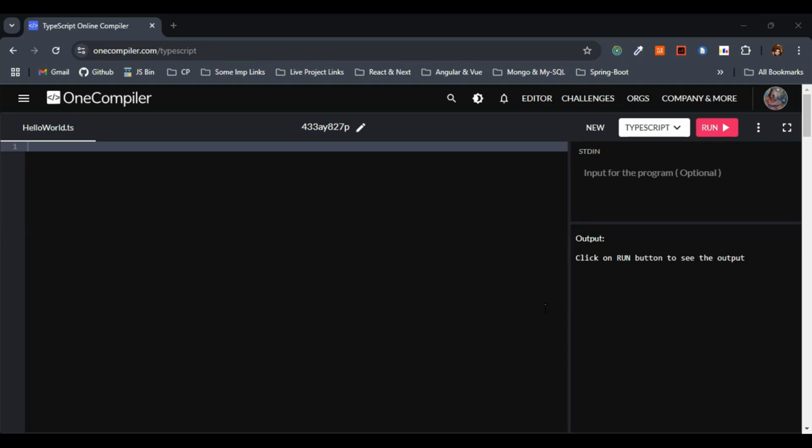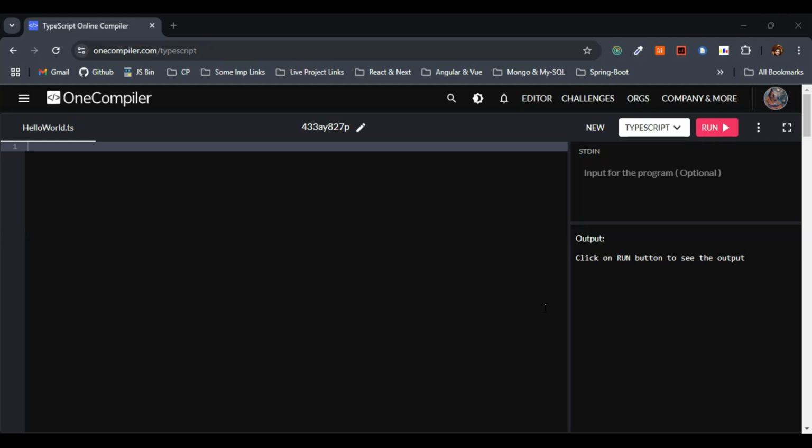Again, TypeScript is a statically typed superset of JavaScript that adds type annotations and other features like interfaces, enums, and generics.